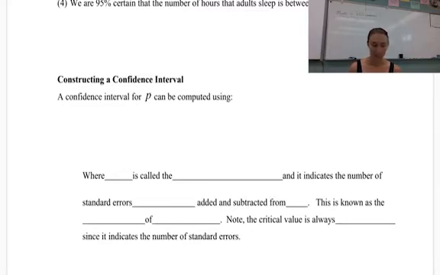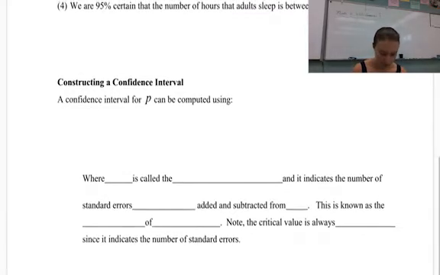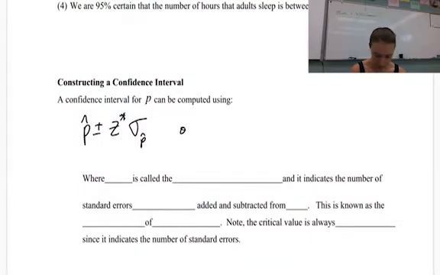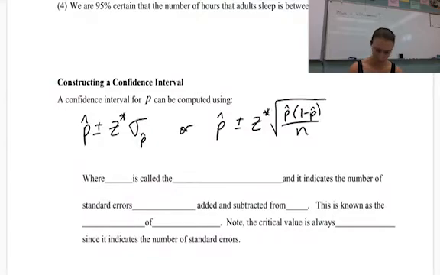So a confidence interval for P can be computed by using P hat plus or minus our Z critical value times the standard error for P hat, which is P hat plus or minus Z critical times the square root of P hat times 1 minus P hat over n.